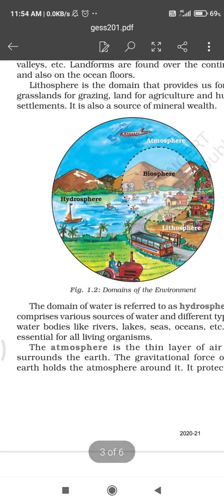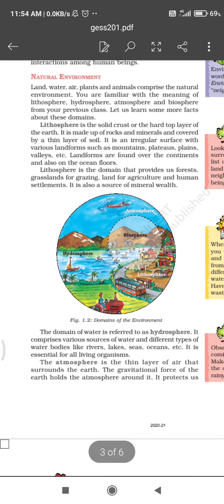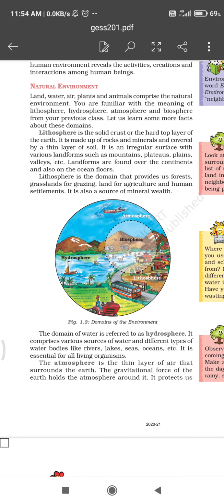Next domain is hydrosphere. Hydrosphere is related with water. So all forms of water, whether it is river, lake, sea or ocean, all are included in hydrosphere. The third domain is the atmosphere. Atmosphere means the air portion.